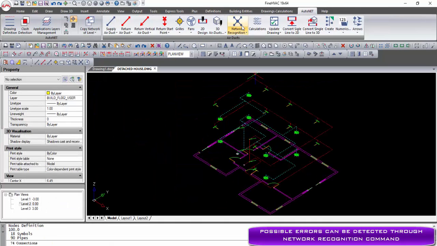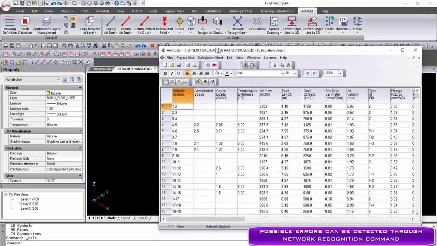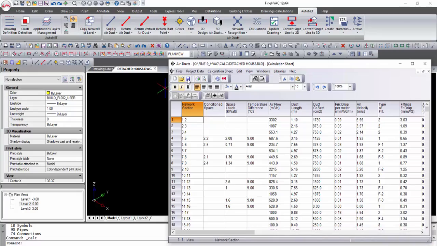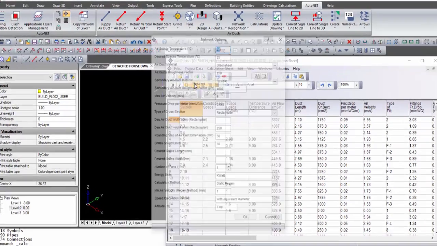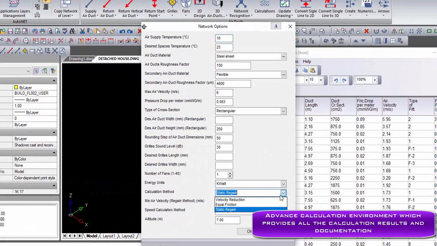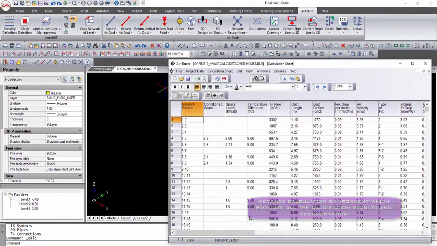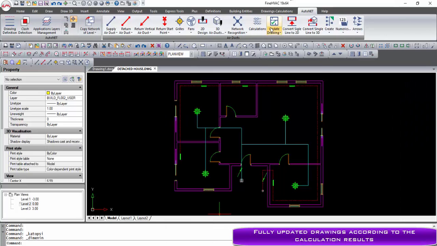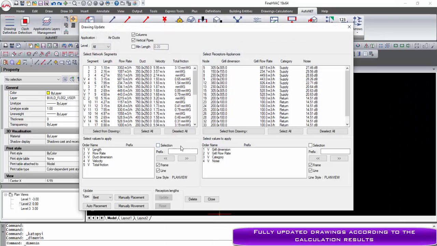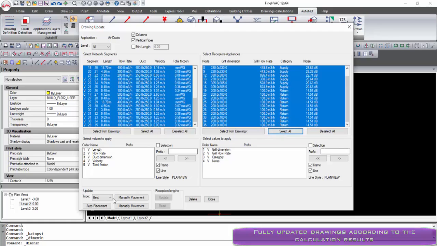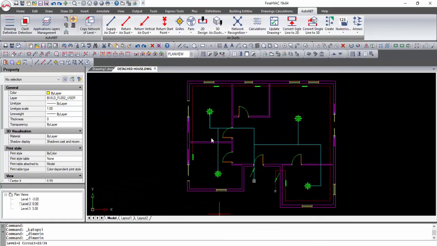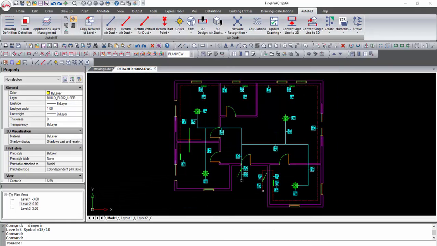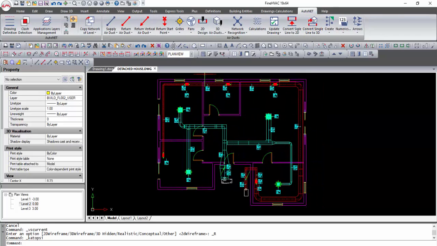Since the network has been drawn, the network recognition command informs the user of potential problems in the network. The application integrates a variety of calculation methods with just one click. After the calculation part is completed, the Update Drawing function can update drawings according to calculation parameters. Therefore, small labels are placed near the grills and the air ducts.